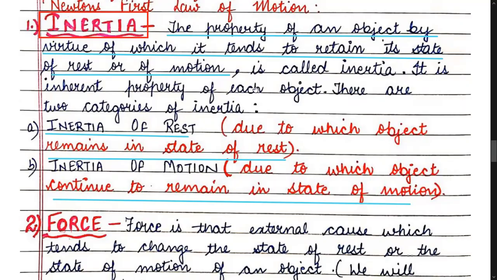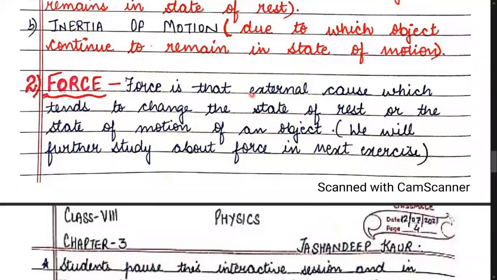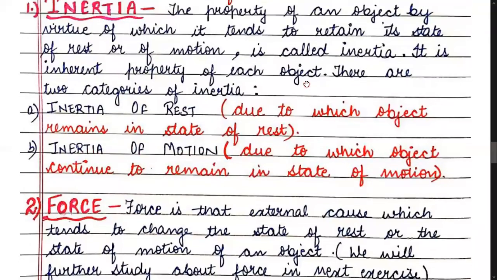And then coming to the term force. Force is that external cause. You have to apply it, so it is external to the body. Force is that external cause which tends to change the state of rest or the state of motion. And the force will be studied in detail in exercise 2C.